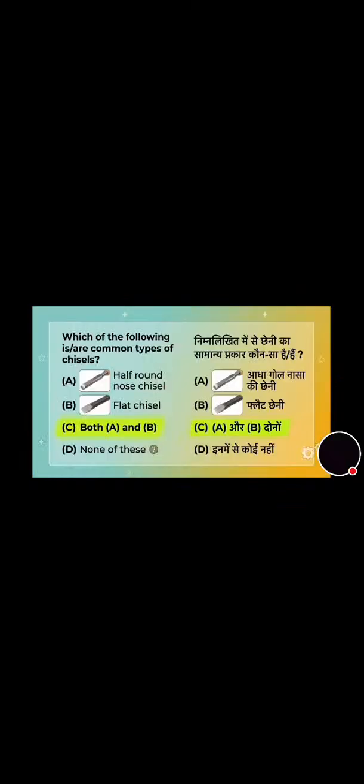Now move to the next question. Which of the following is or are common types of chisels? The correct answer is option C, that is both are correct answers: half round chisel, flat chisel. Now next question. The damping force acts on the moving system of an indicating instrument only when it is moving. Its correct answer is option A, that is moving.